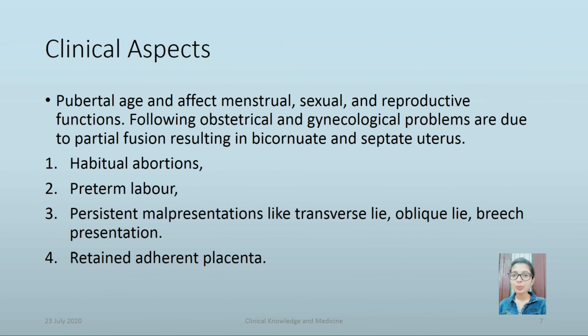Clinical aspects. Presentation is at pubertal age and affects menstrual, sexual and reproductive functions. The following obstetrical and gynecological problems are due to partial fusion resulting in a bicornuate or septate uterus: habitual abortions, preterm labor, persistent malpresentations like transverse lie, oblique lie or breech presentation, and retained adherent placenta.